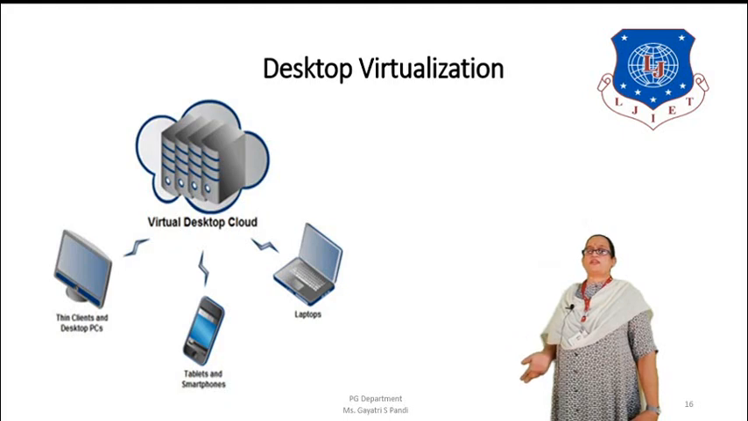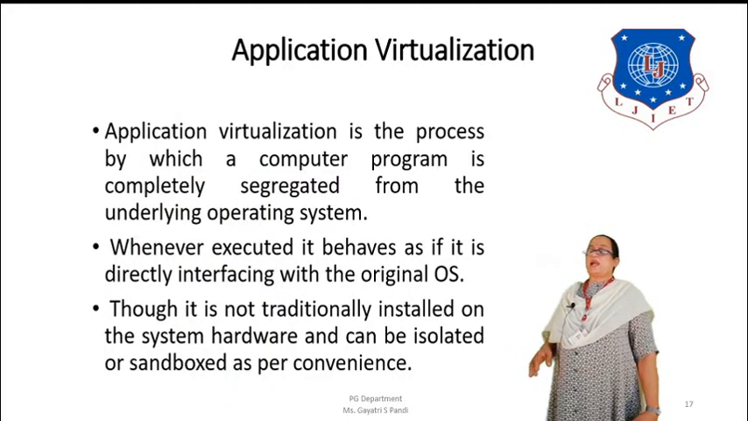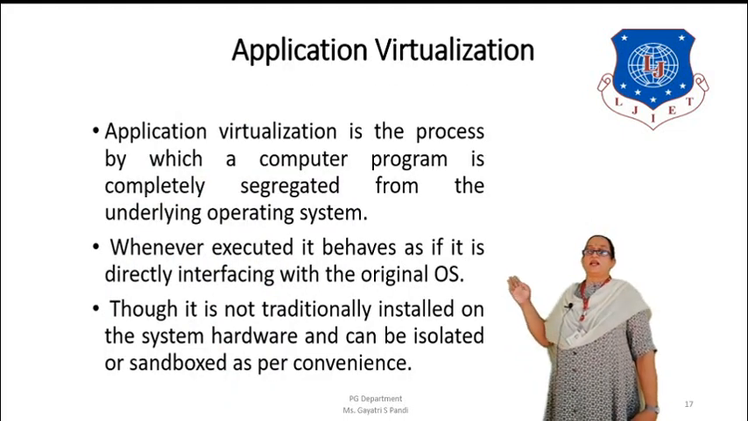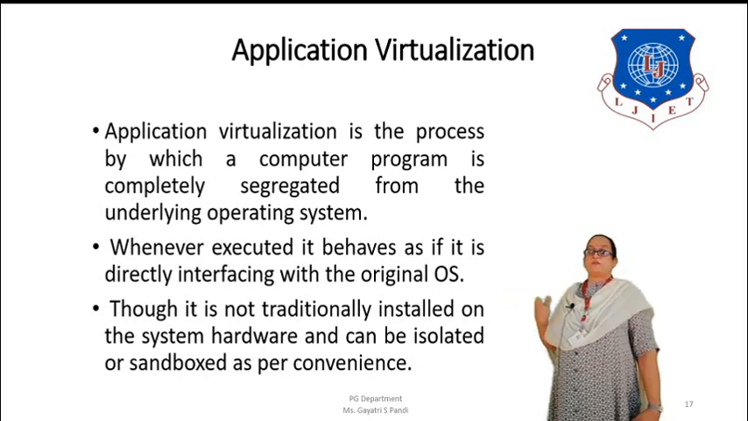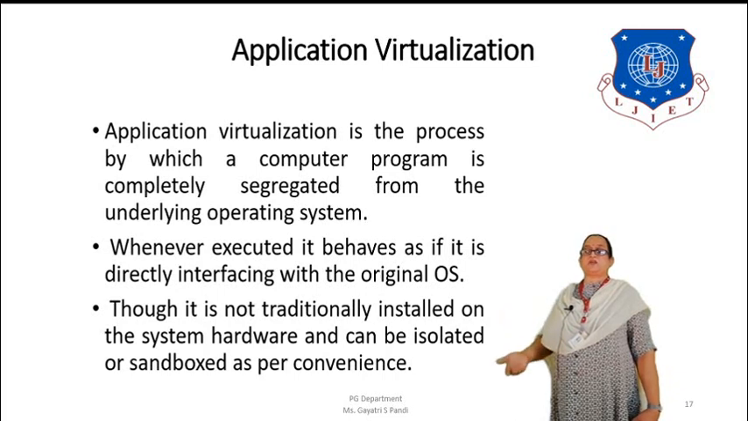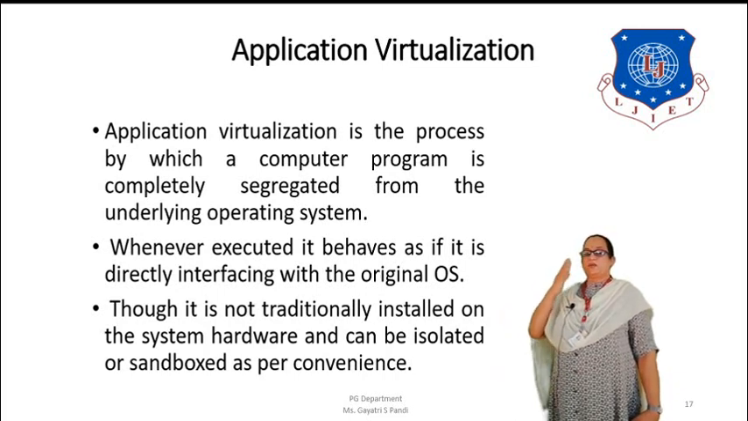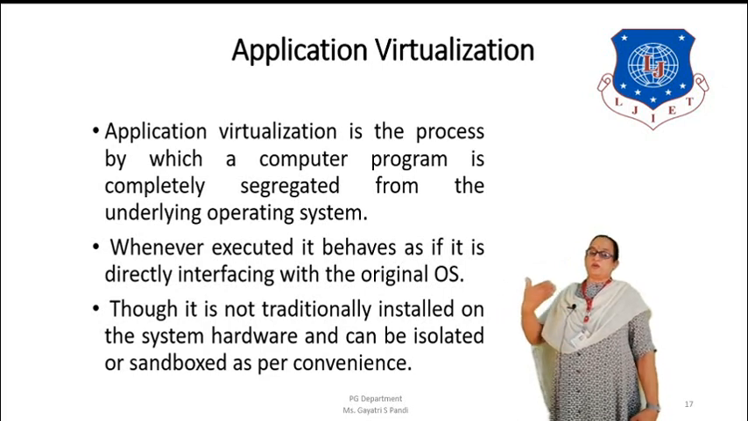So this is the form of desktop virtualization. Now let us see about application virtualization. This is basically a process by which a computer program is completely segregated from the underlying operating system. So segregation is basically to see that they are not aware of what registry changes are basically done on the lower side. So whenever executed, it behaves as if it is directly interacting or interfacing with the original OS.